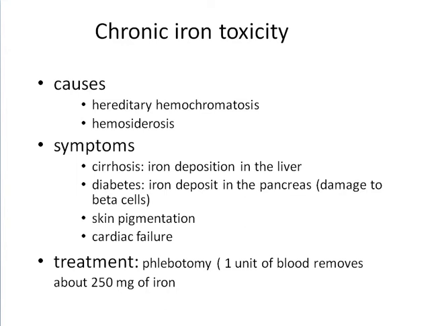Chronic iron toxicity is caused by hereditary hemochromatosis and hemosiderosis, with symptoms like cirrhosis, skin pigmentation, and cardiac failure. Treatment is phlebotomy. One unit of blood removes about 250 milligrams of iron.